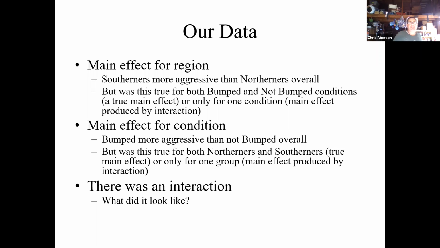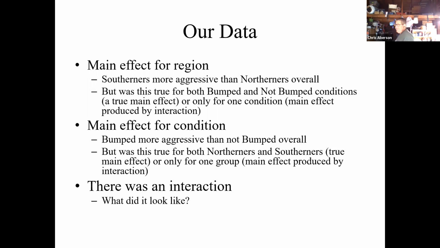So we had a main effect for region. Overall, we saw that Southerners were more aggressive than Northerners. But again, we're just comparing, we're collapsing across the different research conditions, so we don't know if it's just one piece driving it. We want to ask if that was true for both the bumped and the not bumped conditions. If it was true for both, it'd be a true main effect. But if it was true really only for one condition, it would be a main effect produced by the interaction.